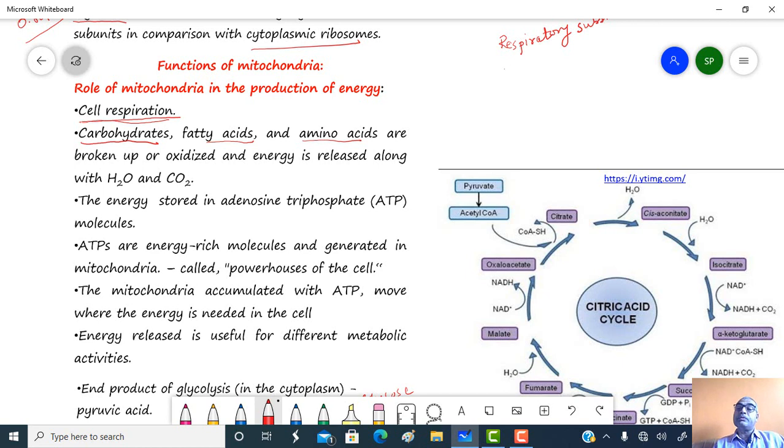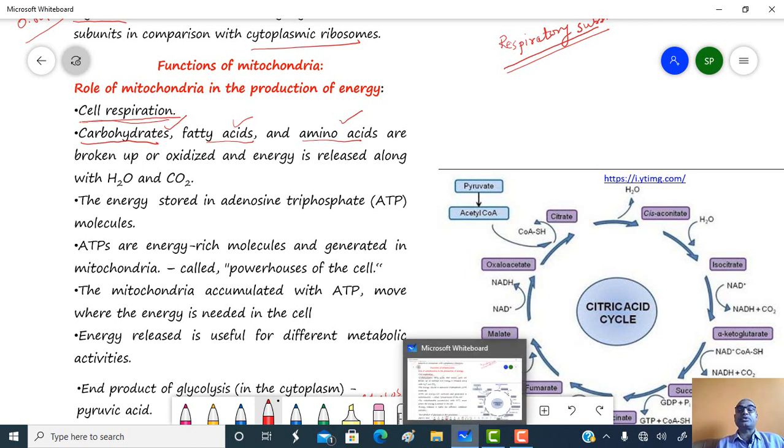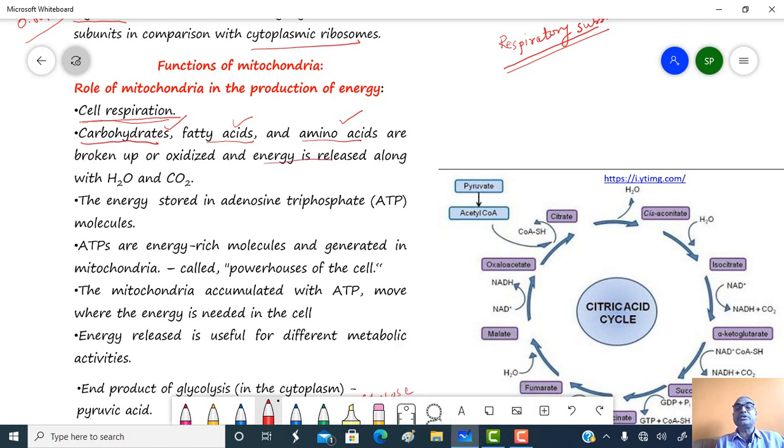Within respiration, a respiratory substrate is essential. A respiratory substrate is the substance which is oxidized during the process of respiration. Carbohydrate may be the respiratory substrate, fatty acid may be, or proteins or amino acids are also respiratory substrates. These are broken down or oxidized, and energy is released.